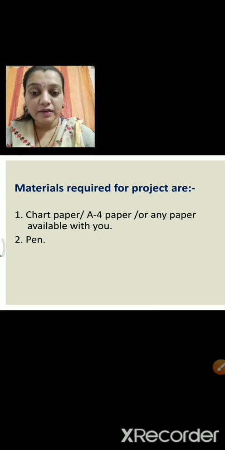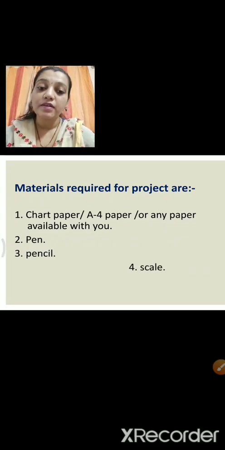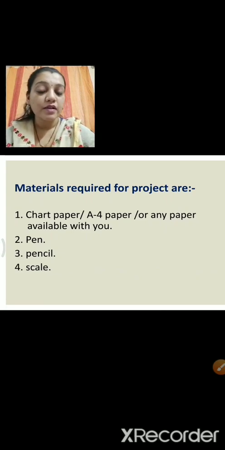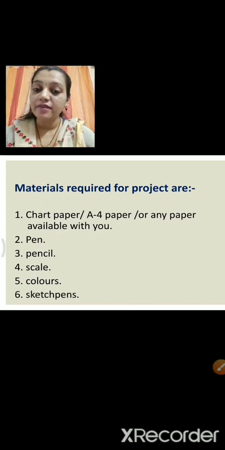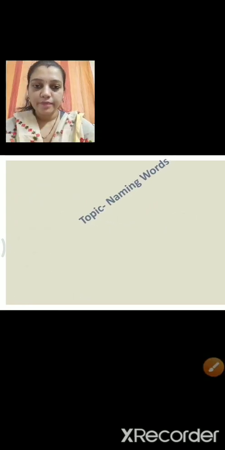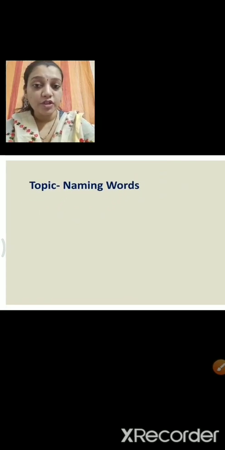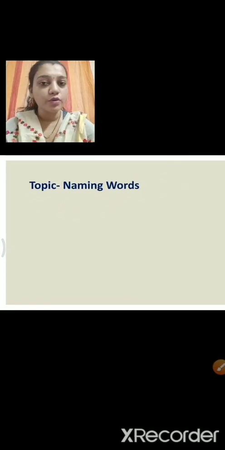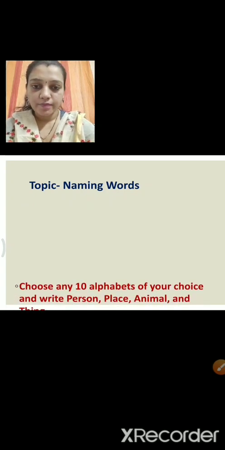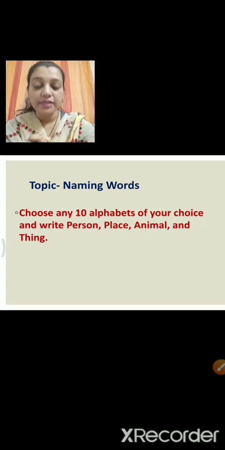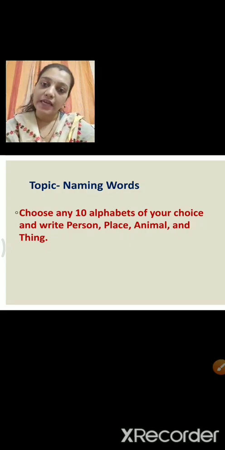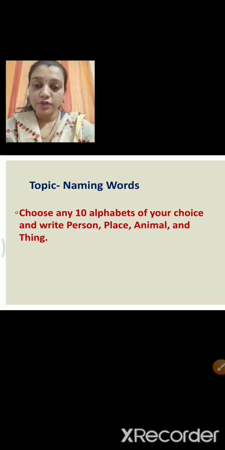You need a pen, a pencil, a scale, colors, a sketch pen, and you may need an eraser. Okay, so keep all these materials ready with you for the project. Now, the topic of our project is naming words. You already know what naming words are. In this project, you have to choose any 10 alphabets of your choice and write person, place, animal and thing. Now, teacher will show you how to do that.